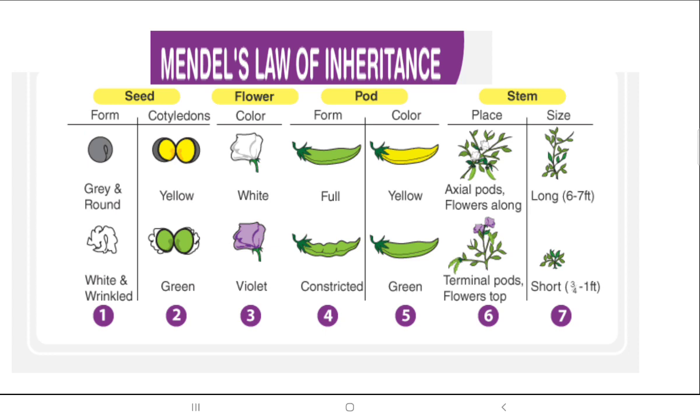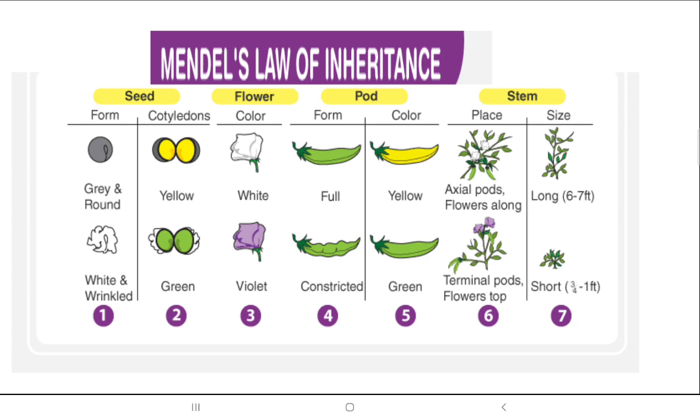When Mendel did the experiment, he did it on a pea plant. So what can you take? Either the seeds, or the flowers, or the pods. Pods means pea seeds are enclosed, no? Then the stem. So what are the chances? Either the seeds could be gray and round or yellow. Either the seeds could be round or wrinkled, the first difference you had. Or you can have the cotyledons inside yellow or green.